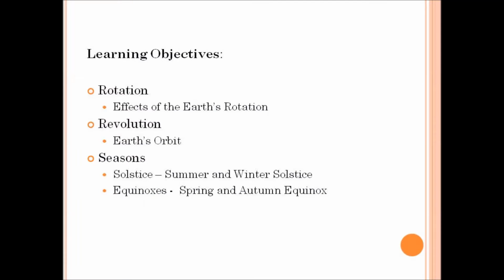In the previous lesson in geography, we studied about the globe, which is the miniature model of the Earth. And in this lesson, we will study about the various movements of the Earth. Now let us look into the learning objectives. In this lesson, we will study about the rotation of the Earth and the revolution of the Earth. And we will also study about the seasons, which includes the solstice and the equinoxes.